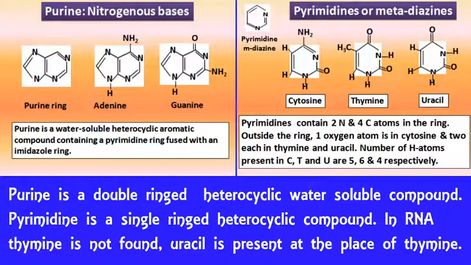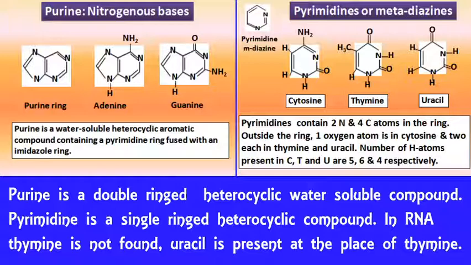Now come on this chemical structure of purine, that is nitrogenous bases. This is the chemical structure of purine, which is of two types, adenine, guanine.